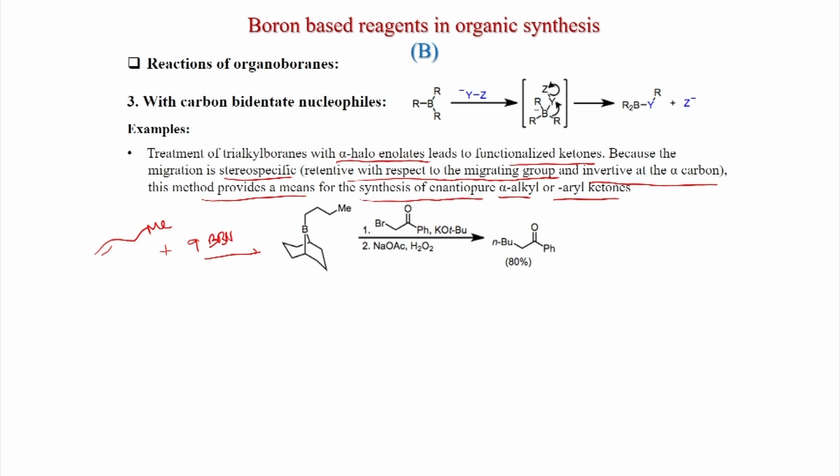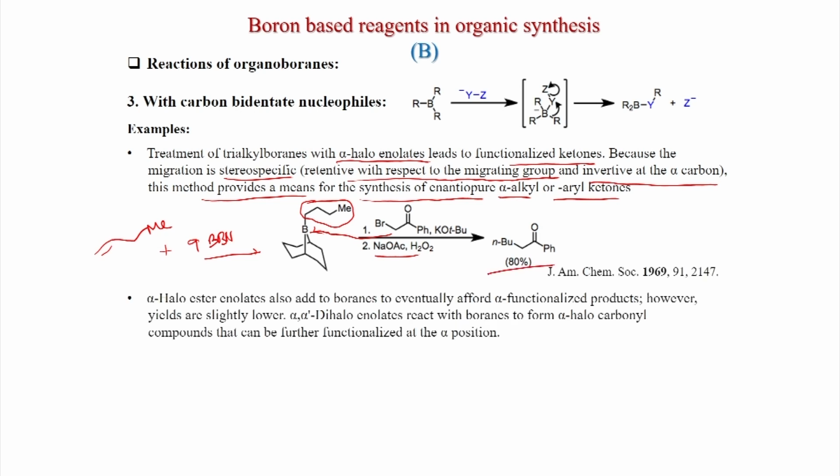And now if you treat this one with the enolate of this bromoketone, of course this center will add to boron and the n-butyl group will migrate, and after sodium acetate and H2O2 treatment you get this one, the ketone.